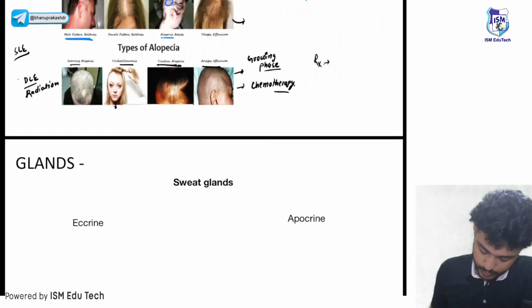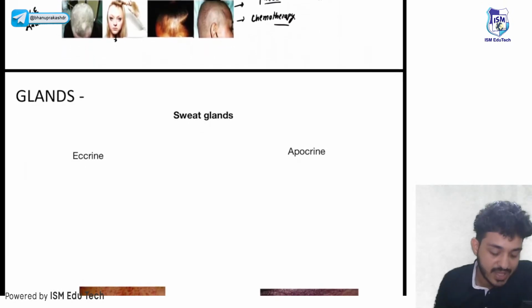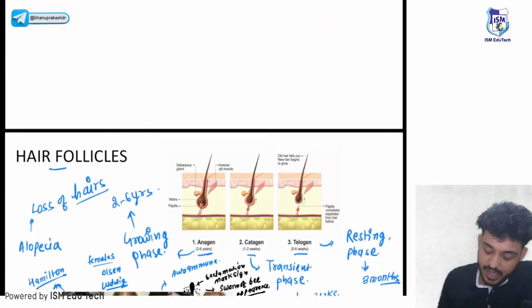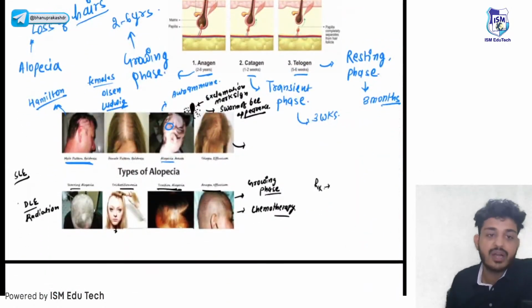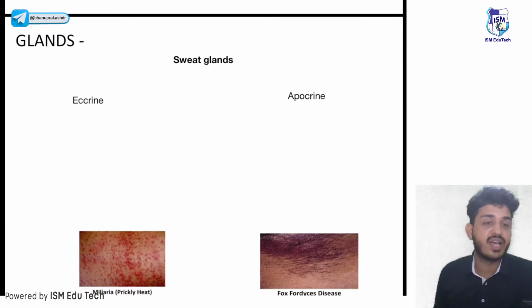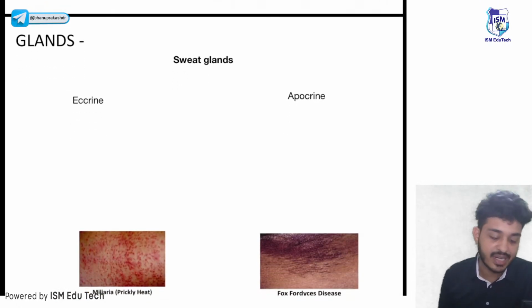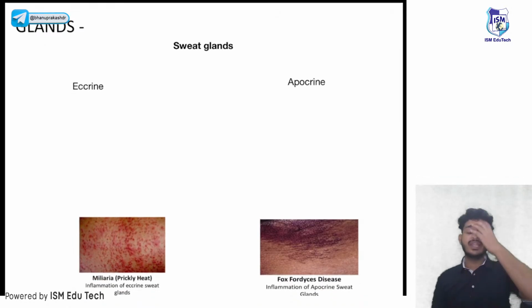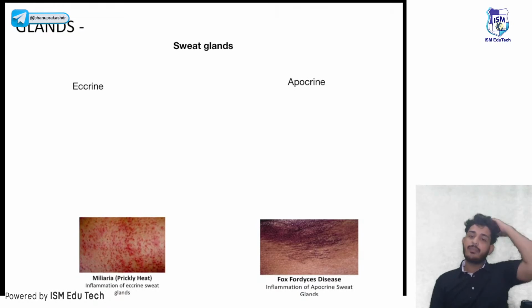All right, let's talk about some glands. We are done with the nails part. We are done with the hair follicle part. Let's talk about the glands. We have sweat glands. I have told you we have two types of sweat glands. First one is your eccrine gland, second one is your apocrine gland.